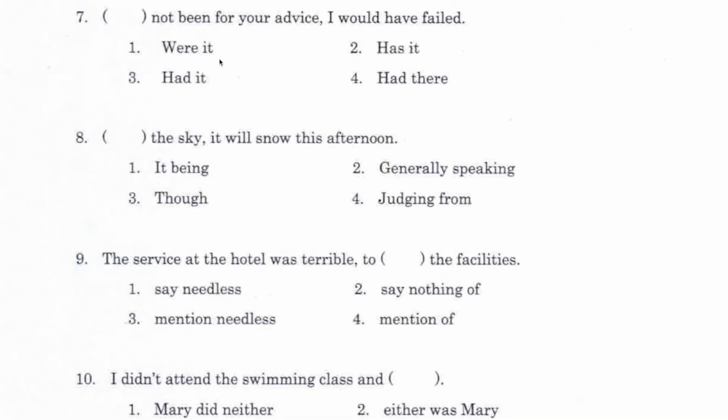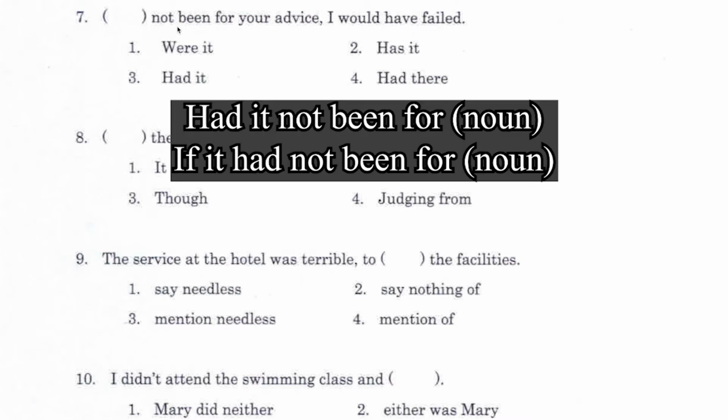Number 7: were it, has it, had there, not being for your advice, I would have failed. This is a conditional phrase that you have to know. Had it not been for your advice, I would have failed.